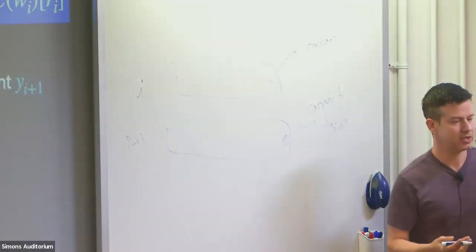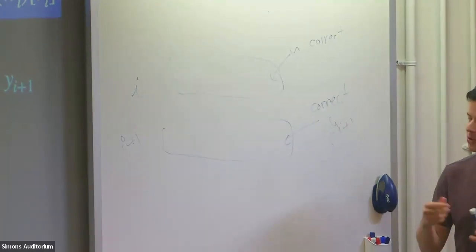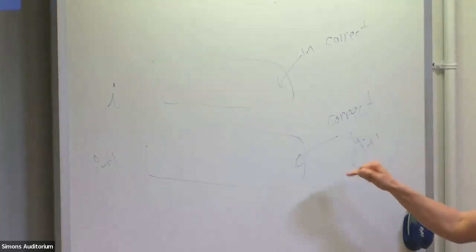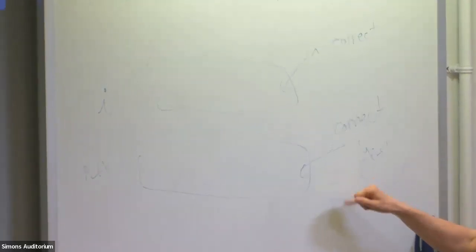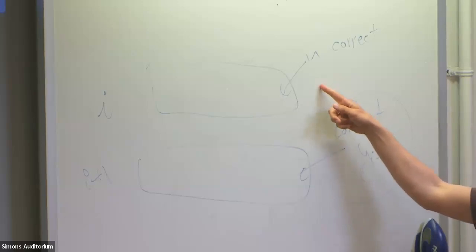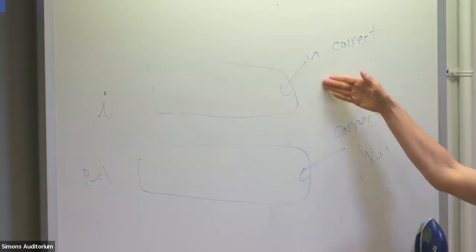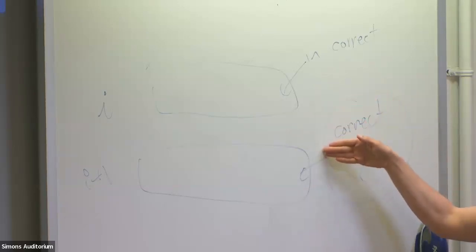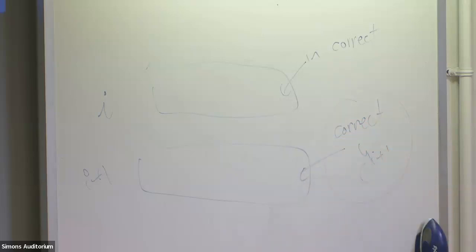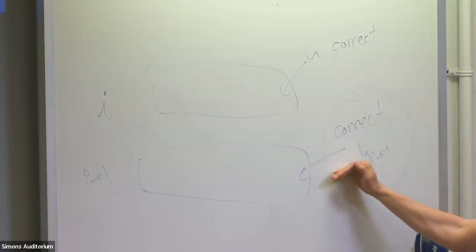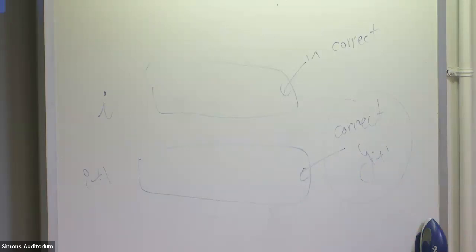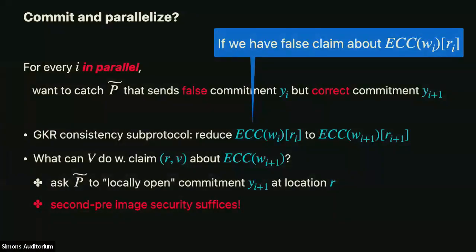This was for something that was fixed in advance, and he's committing to strings such that, from the string he's committed to here, it's computationally easy to compute the string he's committed to here, so you can hope to catch this very efficiently. But the important point about the one-way function is that the commitment is to a string that was fixed in advance. And I think it's sort of magical that these UOWHFs exist in the first place, but once we know that, it's much easier to build commitments.